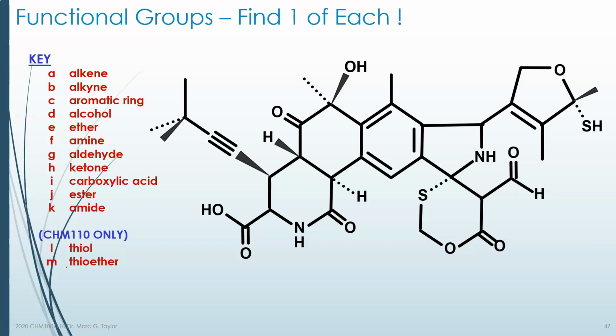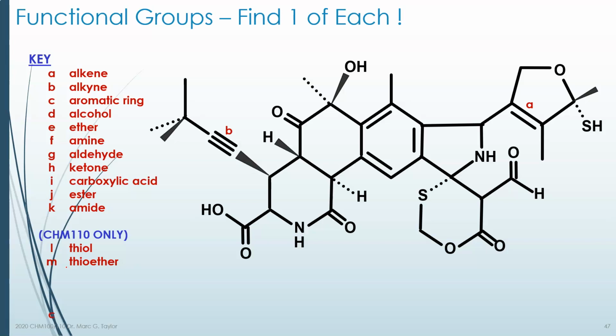So let's see if you can find the alkene. That's the first one. Well, if you look over on the right, you see that double bond. That's an alkene. Alkyne, you're looking for a triple bond. And there's only one triple bond in this molecule, over on the far left. And they're very easy to spot. They tend to be linear. The atoms around them tend to be in a straight line. It's easy to see the triple line.